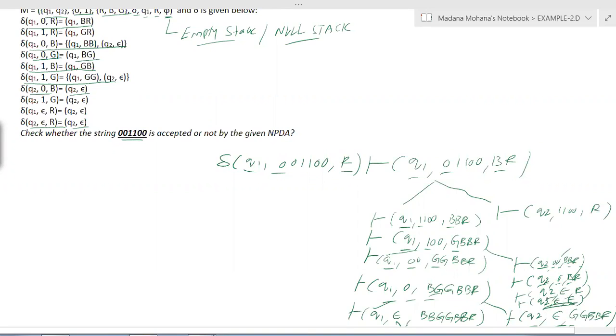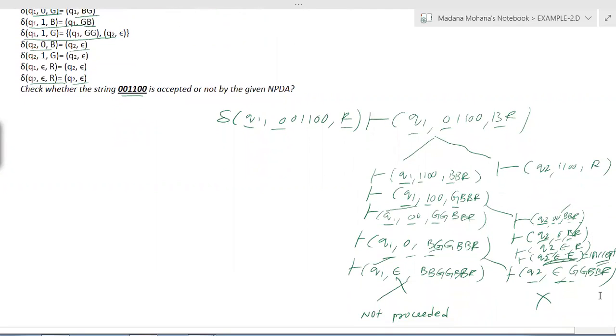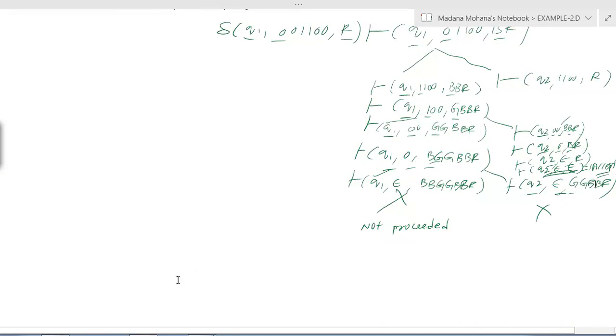But don't look at the state here, because we don't have a final state condition. You only check whether the stack is empty or not. In this case we are getting the stack as empty. Therefore, it accepts the given string. Therefore, the string is accepted. Now the conclusion you can write down.